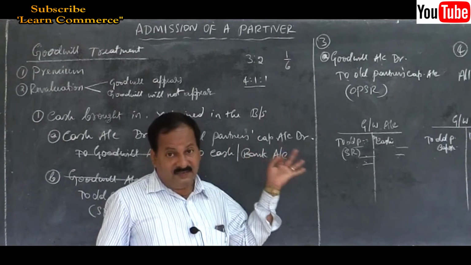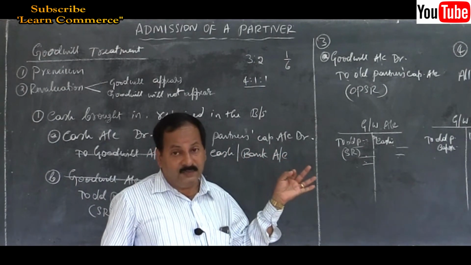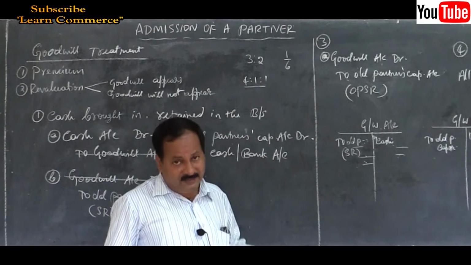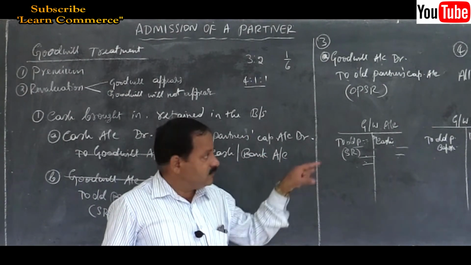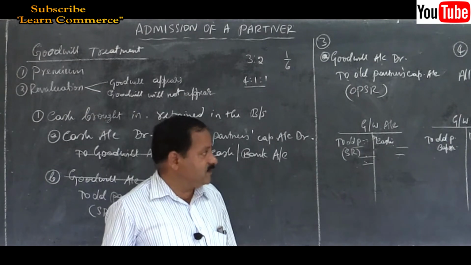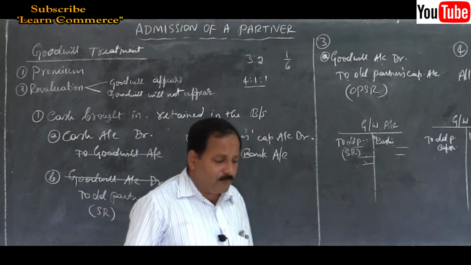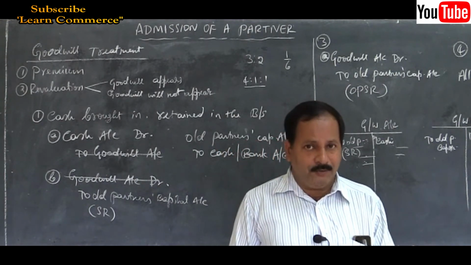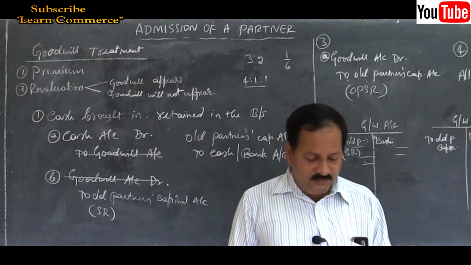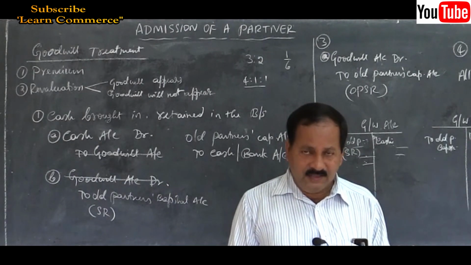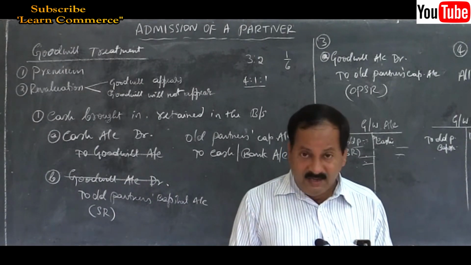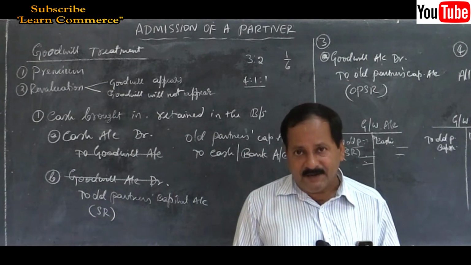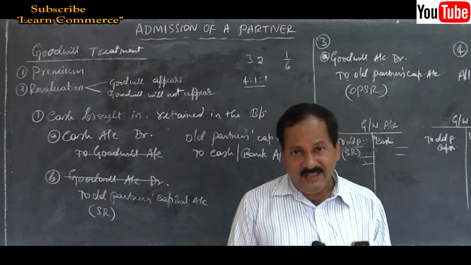These are the four methods of treatment of goodwill. I am sorry, not valuation, treatment. How to treat it in the books of accounts: there are four methods. These are the only four methods given in your book, so you need not refer to other parts. I will take up the other part in the next class. I may move on to the problem itself. A 12 marks problem we will solve in the next class; the 6 marks problem is already done.